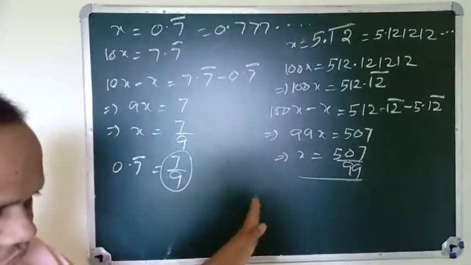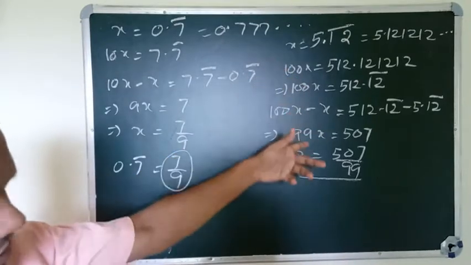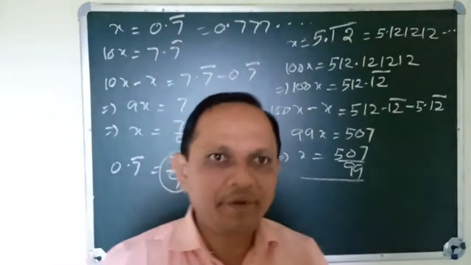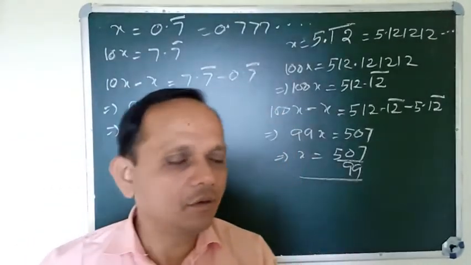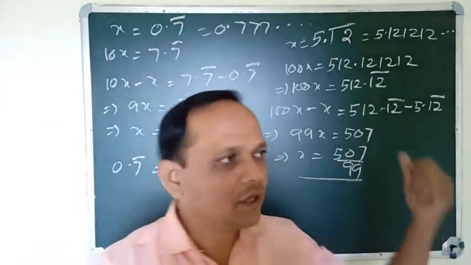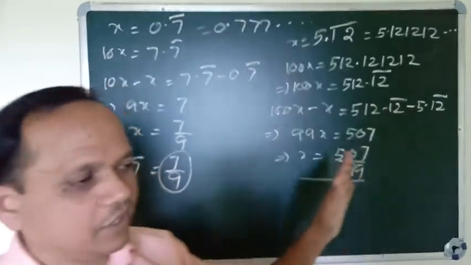So we can convert all repeating non-terminating decimal numbers into their rational forms. In this process, we can find the rational forms. They are all rational numbers.